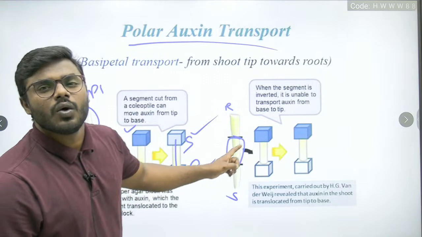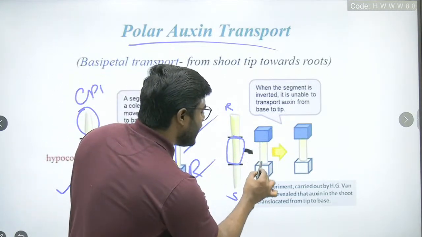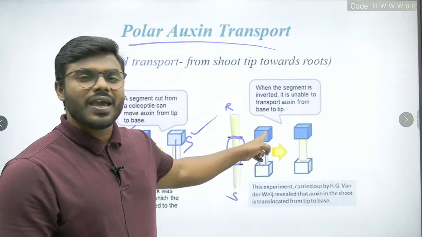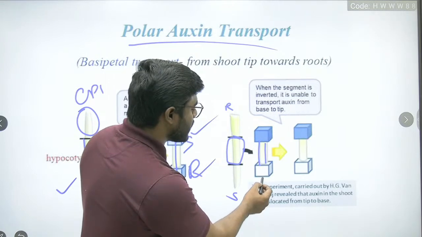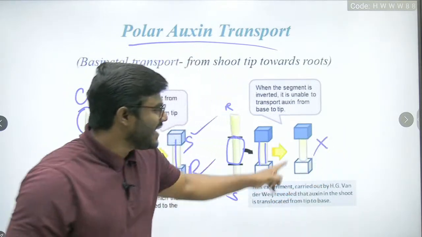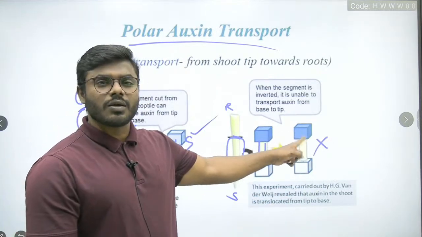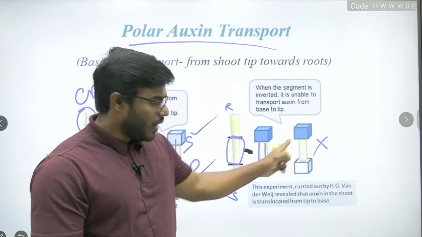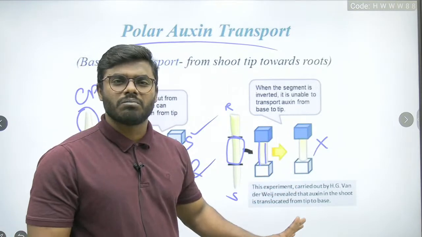What have I done? Once again, I kept the hypocotyl between the agar blocks. Once again, the upper agar block is loaded with auxin, the lower agar block is not loaded with anything. After some time, you tell me, is there any change? No change. The dark blue color agar block will be the same. The light white color agar block, that is also the same. There will be no change.